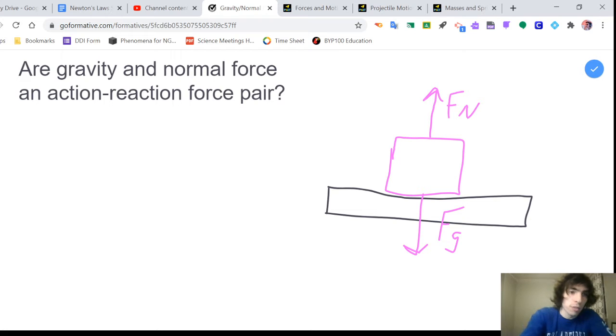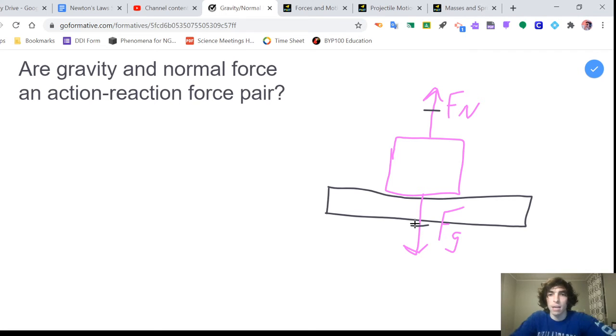Now, if these are the only two forces acting on this object, then these are also equal and opposite, and Newton's third law says that these action-reaction forces are equal but in opposite directions. So it seems like normal force and the force of gravity should be an action-reaction force pair. But there are a couple important reasons, or really maybe just one important reason, why they aren't.